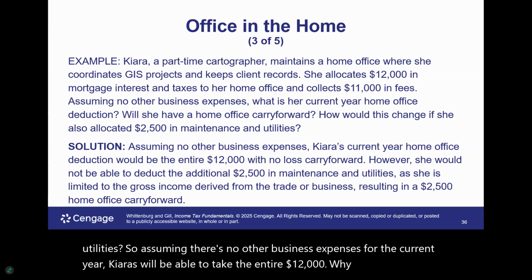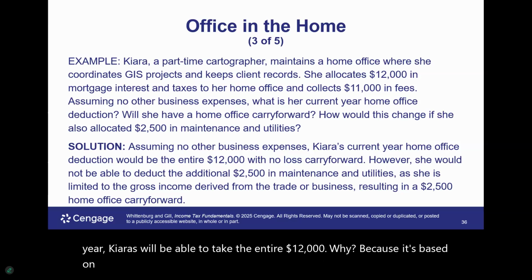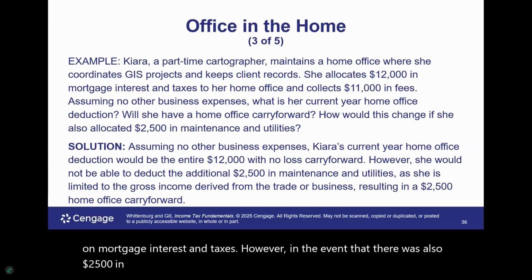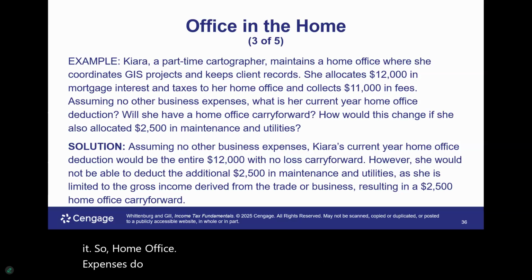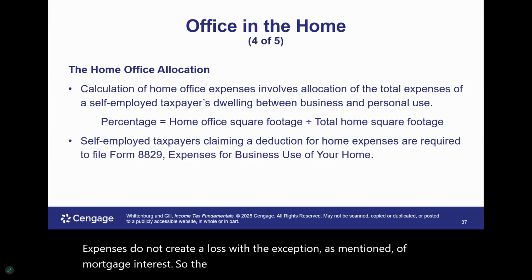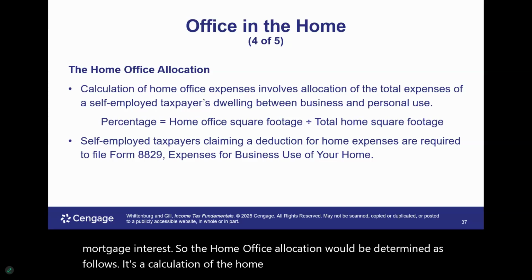Because it's based on mortgage interest and taxes. However, in the event that there was also $2,500 in maintenance and utilities, she would not be able to claim any of it. So home office expenses do not create a loss, with the exception, as mentioned, of mortgage interest. So the home office allocation would be determined as follows. It's a calculation of the home office expenses involved.